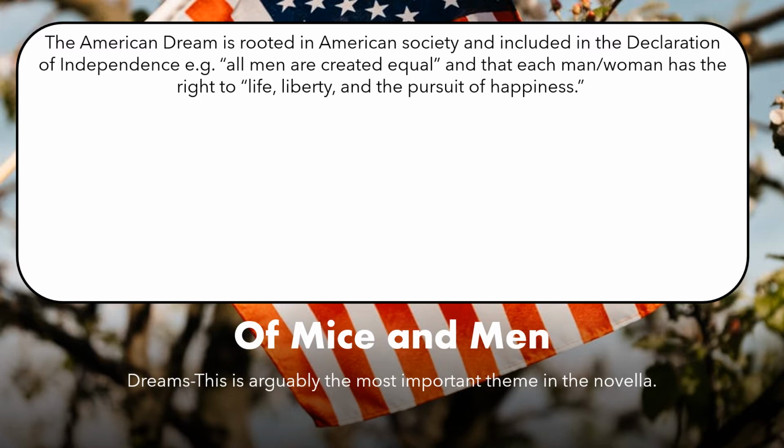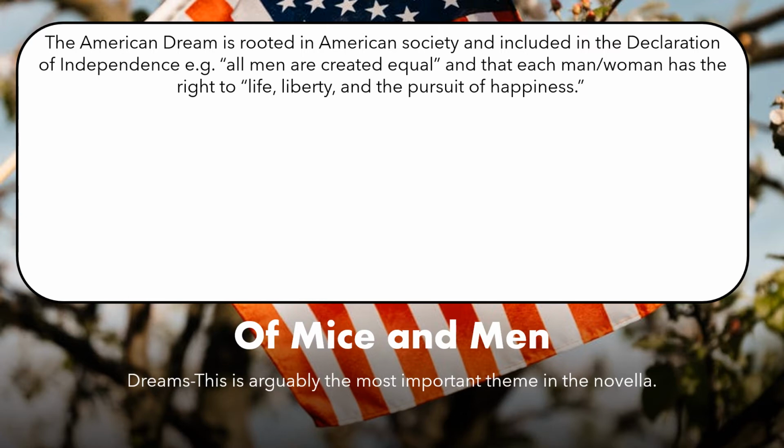Specifically, this is the line that I'm focusing on in terms of dreams and how it relates to the characters within the novella: all men are created equal, and each man and woman has the right to life, liberty, and the pursuit of happiness. When we look at things like liberty, that means freedom.